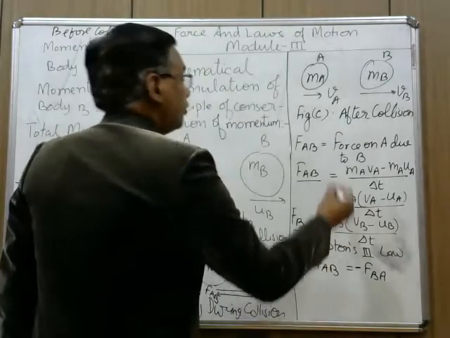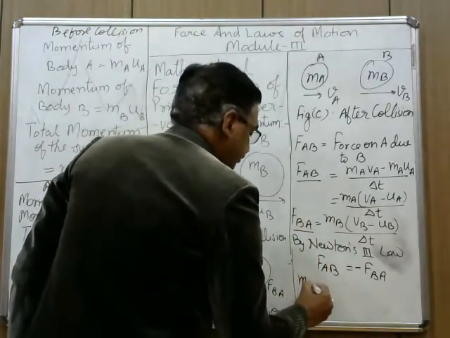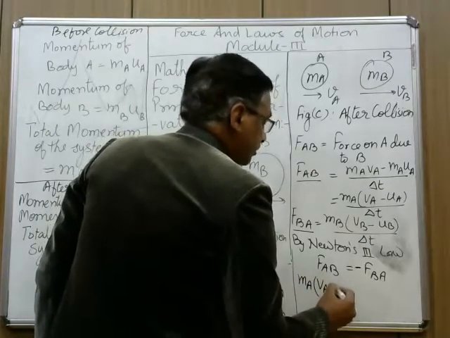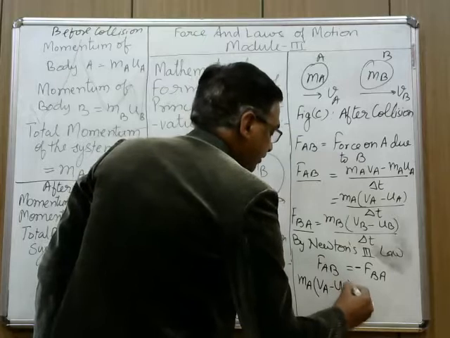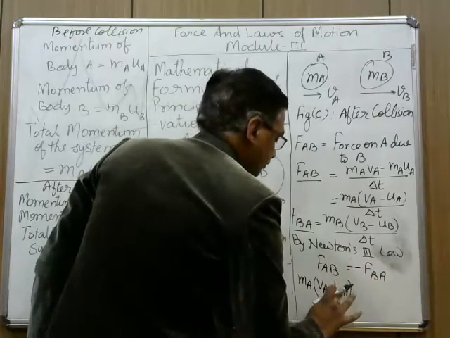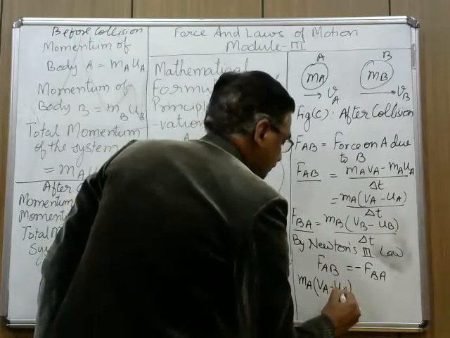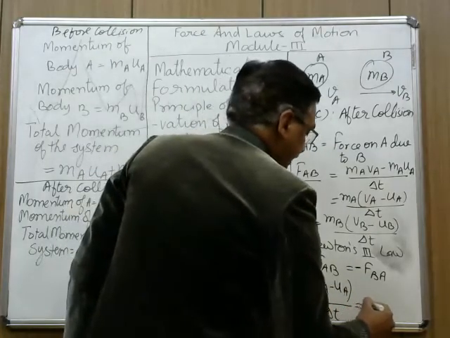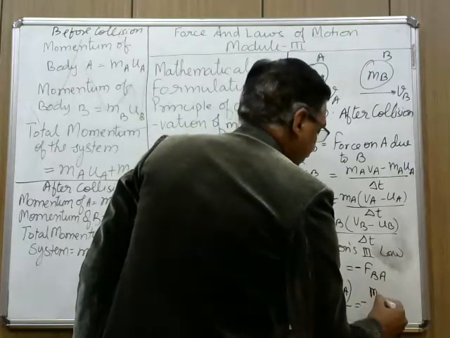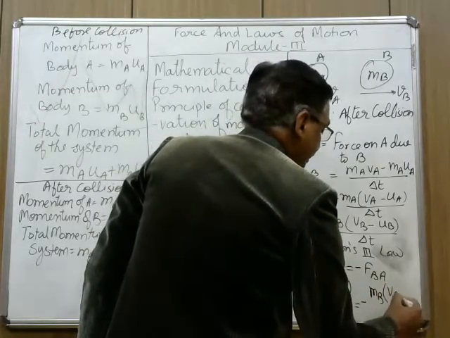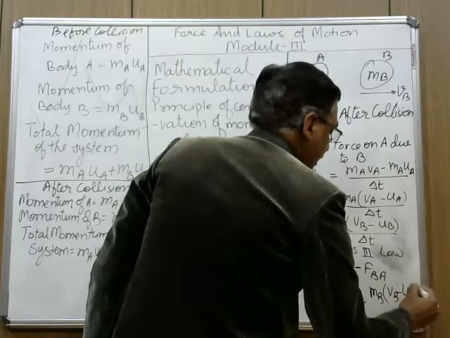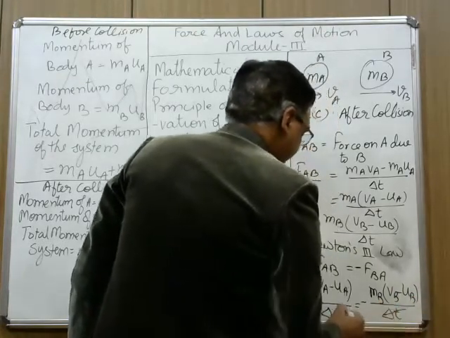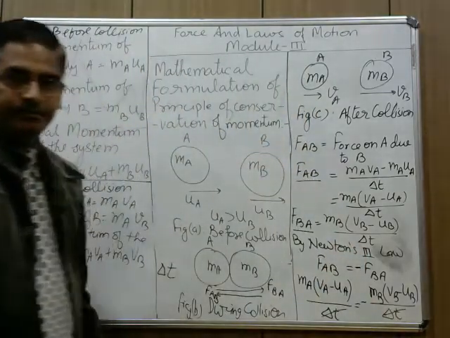Now, substituting the values, MA VA minus UA upon delta t equals minus MB VB minus UB upon delta t. From both sides we can cancel out delta t.